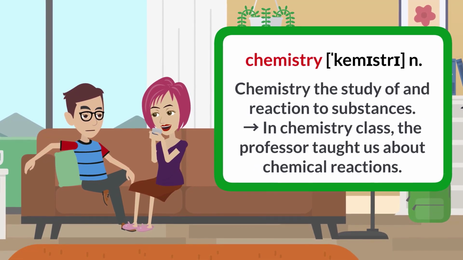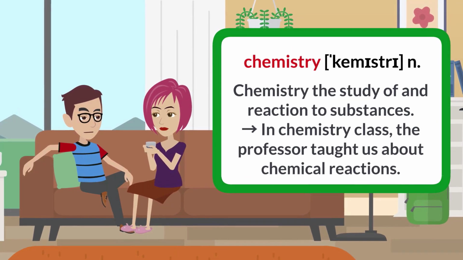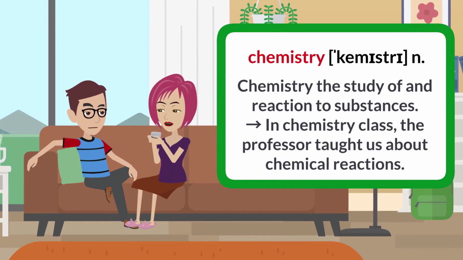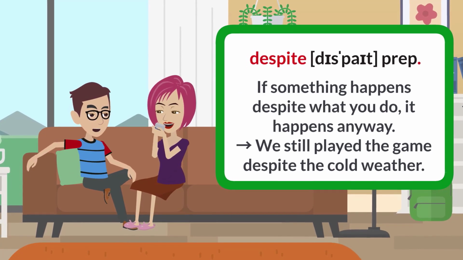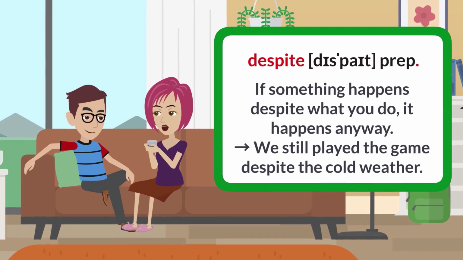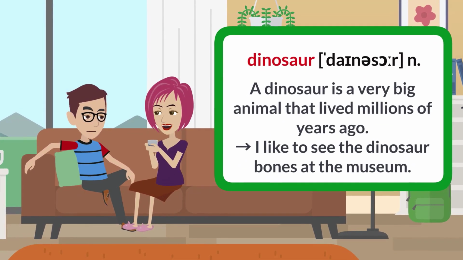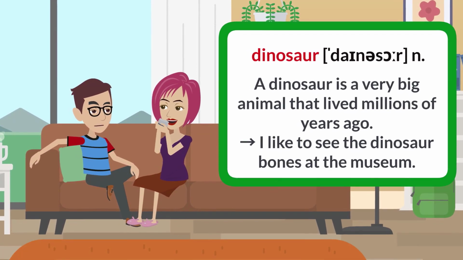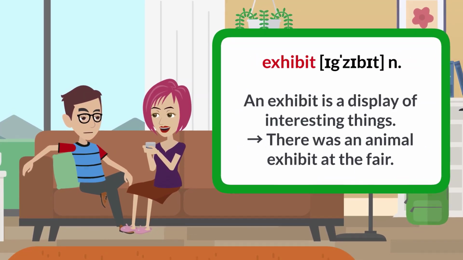Chemistry. Chemistry is the study of and reaction to substances. In chemistry class, the professor taught us about chemical reactions. Despite. If something happens despite what you do, it happens anyway. We still played the game despite the cold weather. Dinosaur. A dinosaur is a very big animal that lived millions of years ago. I like to see the dinosaur bones at the museum.